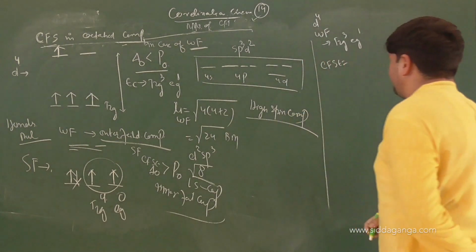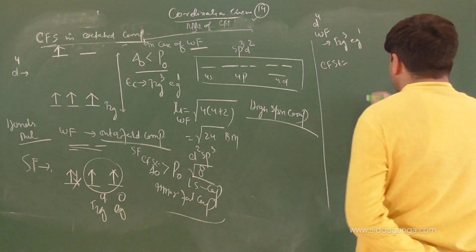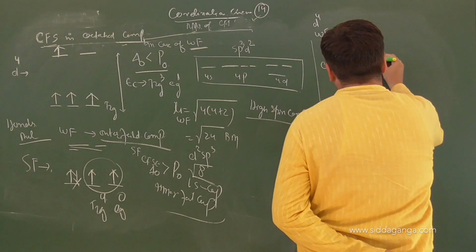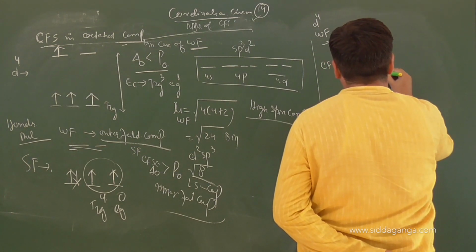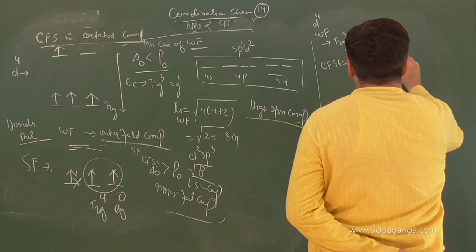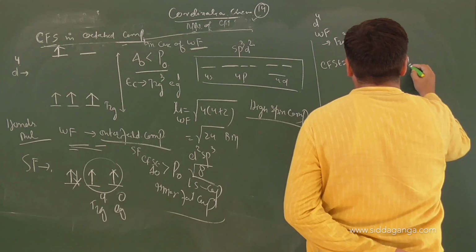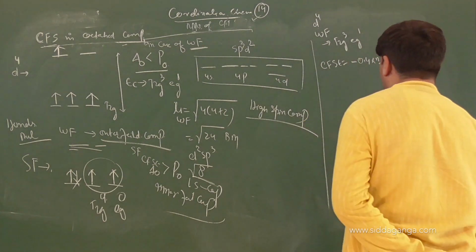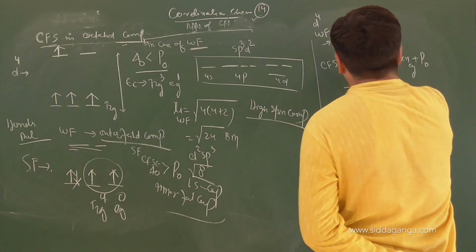What about crystal field stabilization energy? What's the formula for calculating CFSE? It is minus 0.4 into number of electrons in t2g plus 0.6 into number of electrons in eg plus pairing energy in octahedral field. Because this is weak field, there is no pairing.